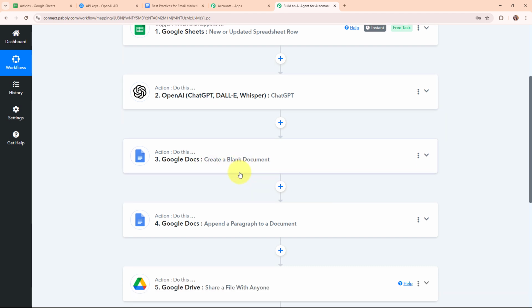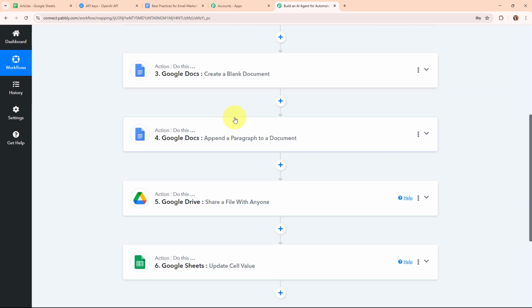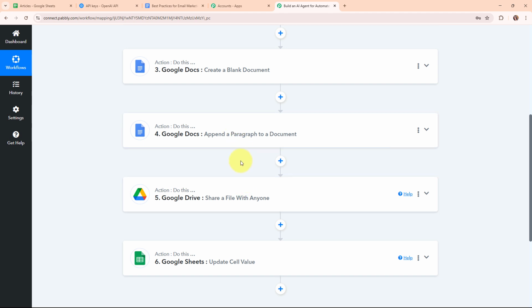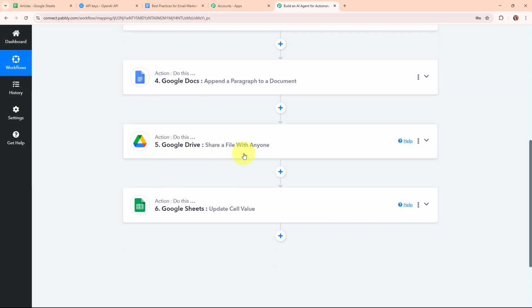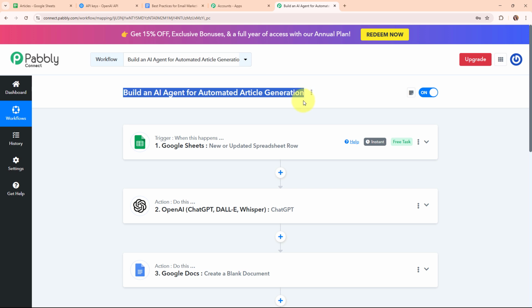After creating the document and adding the content, it is going to make that document accessible to anyone with the link through Google Drive, and after that the web view link of that document is going to be updated in our Google Sheets in front of the article title that we have added in our Google Sheets row. Okay, so these were the steps to build an AI agent for automated article generation.